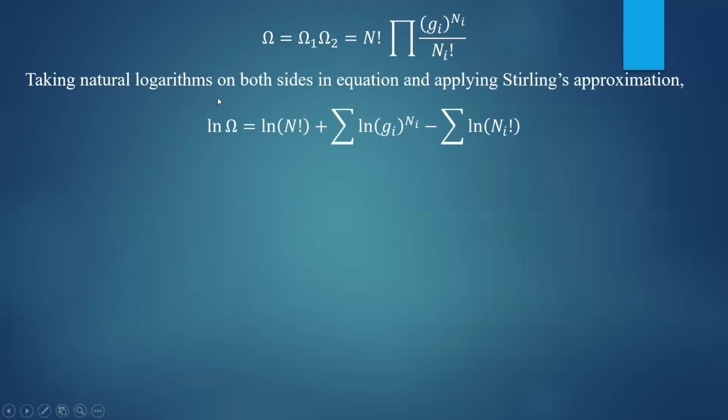Taking natural logarithm on both sides and applying the Stirling approximation, the equation becomes ln of omega equal to ln of n factorial plus, since the ln of a product gives a sum of individual terms, the summation of ln of Gi to the power Ni, minus the summation of ln of Ni factorial. Why does the minus sign appear? Because Ni factorial is in the denominator.